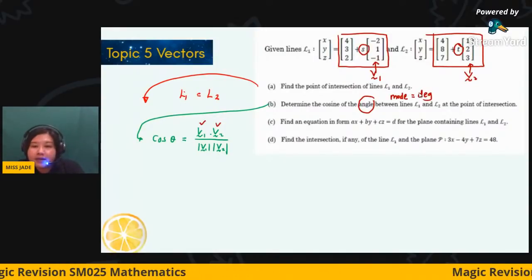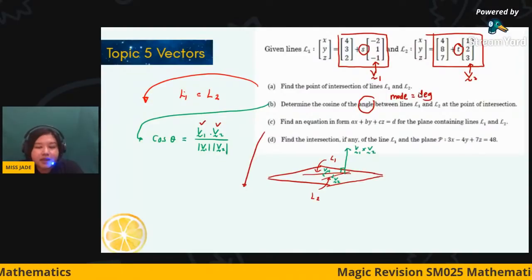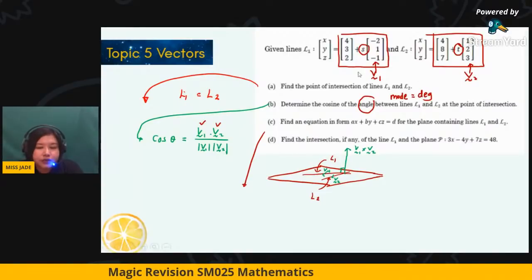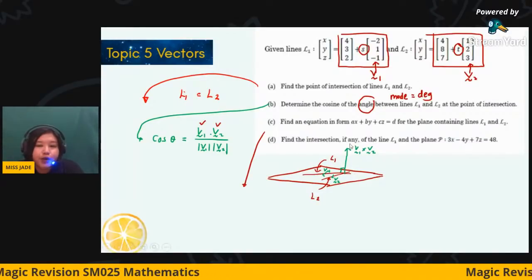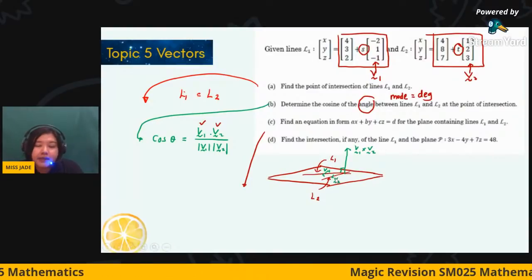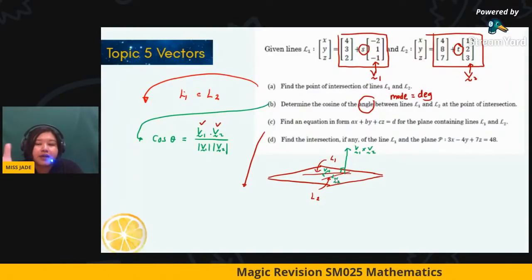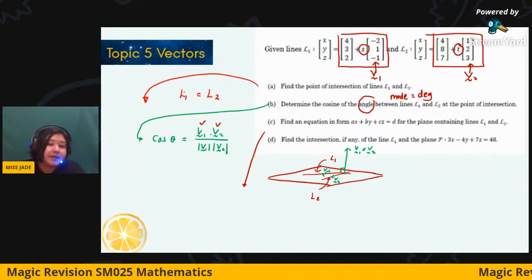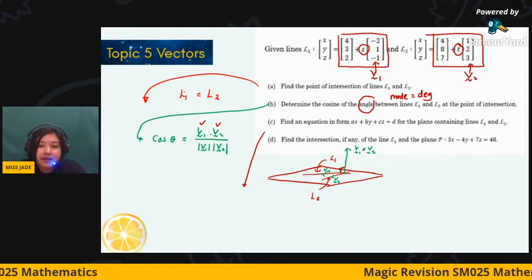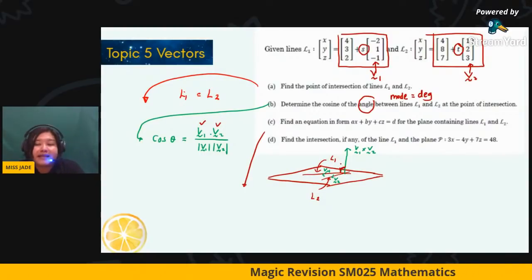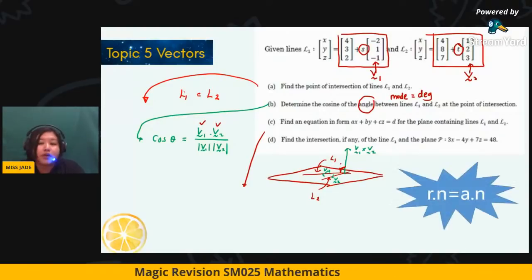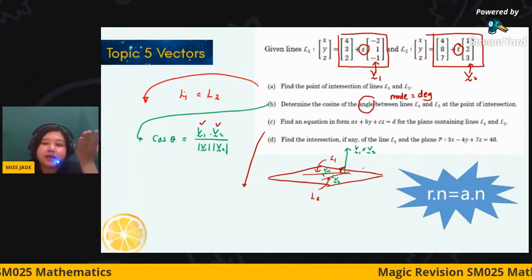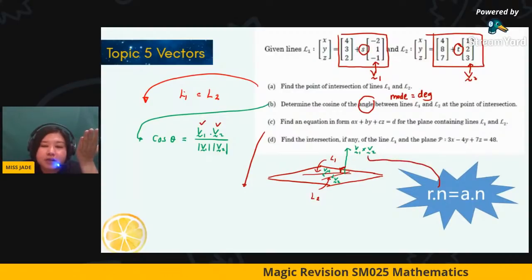Okay, and then finding the equation containing the line. We can illustrate as the following, with the lines L1 and L2 here. You need to find the cross product of any two vectors on the plane. The cross product produces a perpendicular vector, and we name it N. Lastly, we use the plane equation, r dot n equals a dot n. So the N is referring to the cross product of two vectors on the plane.